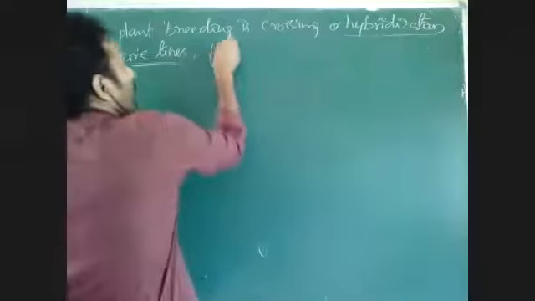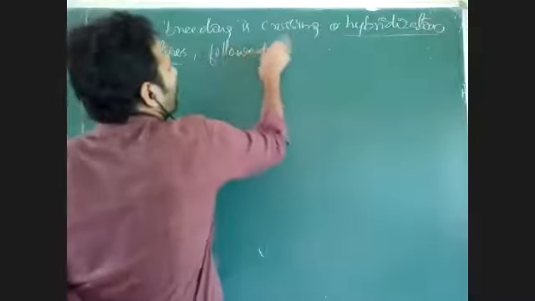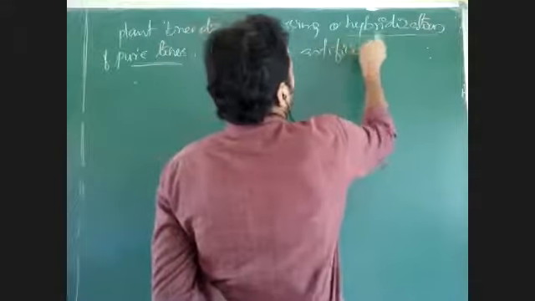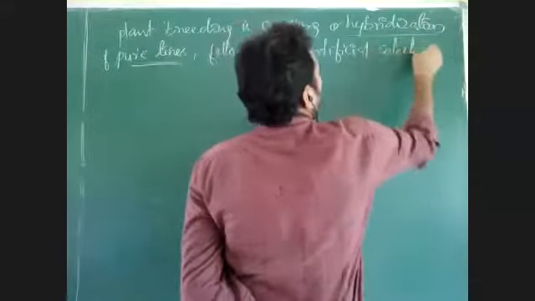If a gene has a recessive character for every gene, then it is called recessive. Plant breeding involves crossing or hybridization of pure lines followed by artificial selection.